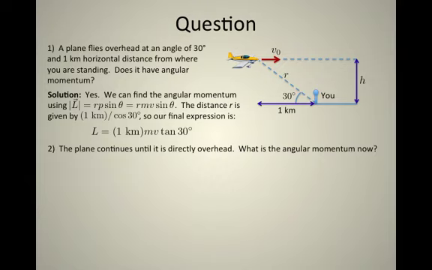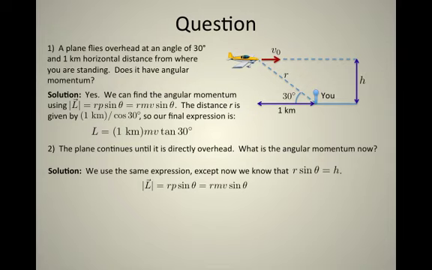Now let's suppose the airplane is directly over our head. Does it have an angular momentum now? Well, it turns out, yes, it does. It still has an L, which is equal to rp times sine theta. Theta is now 90 degrees. And so therefore, r sine theta is just the height, h, above you. But how do we express h? Well, h is going to equal 1,000 kilometers times the tangent of 30.